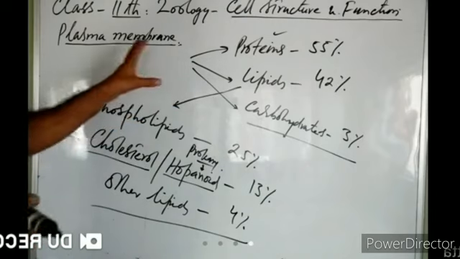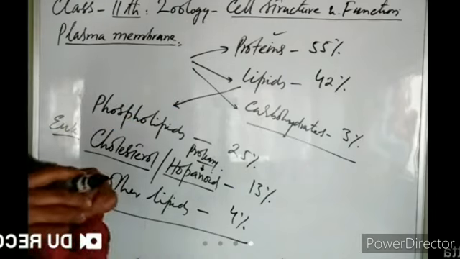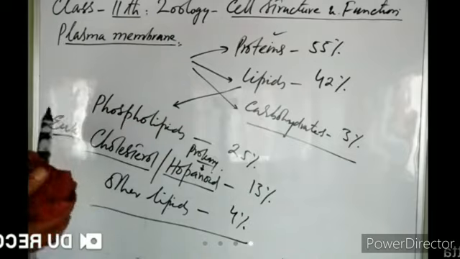Now, there were various models proposed for the structure of the cell membrane.